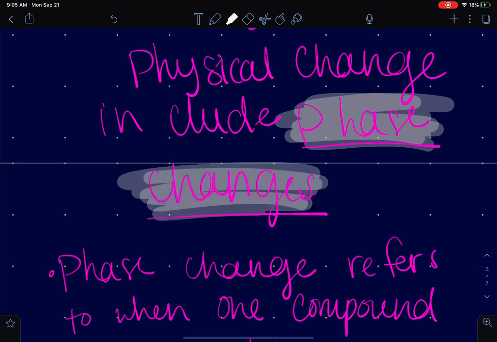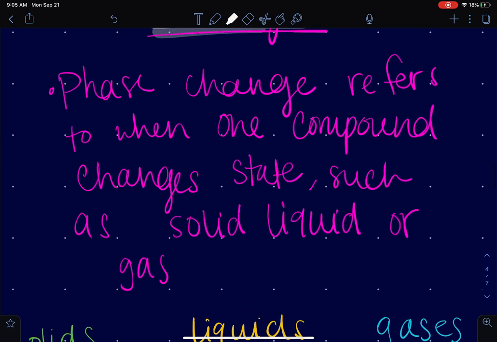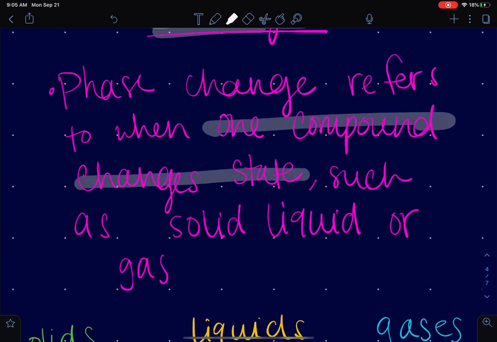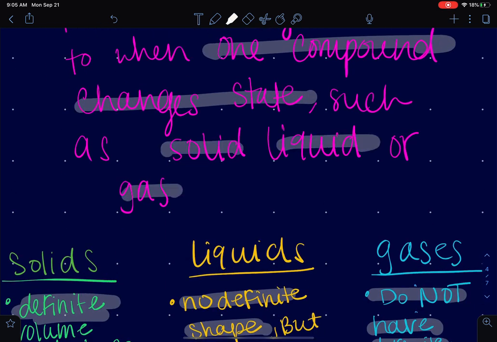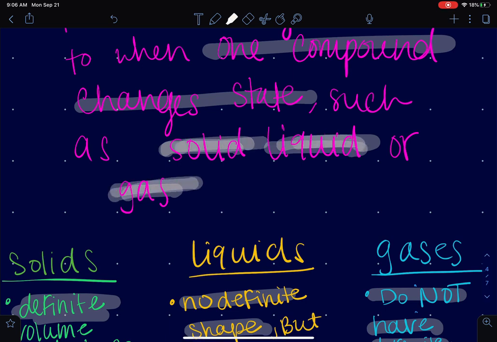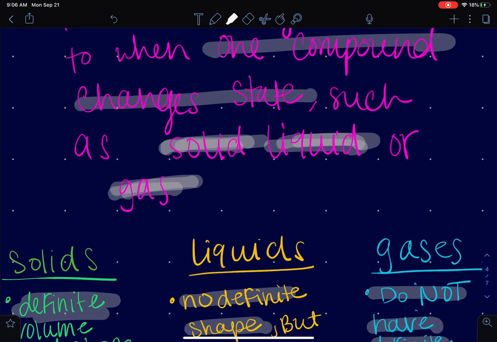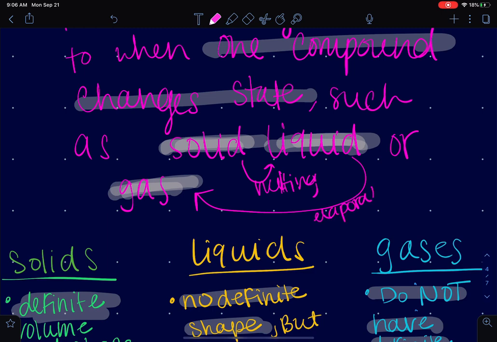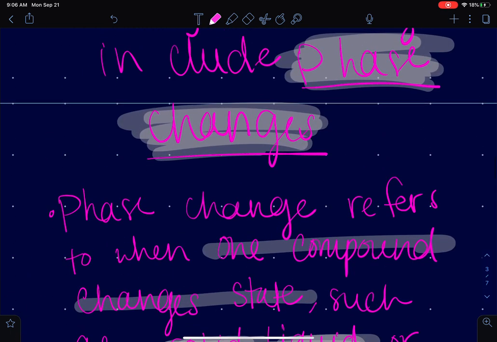So what do I mean by phase changes? A phase change refers to when one compound changes state, such as solid, liquid, and gas. These are states, so it's the state of the compound. So when they change from like solid to liquid, that would be melting, right? This would be melting. I forgot my L. And then if I change from liquid to gas, this would be evaporating. Also boiling. There's all types of words. But anyway, so this is a physical change, okay?